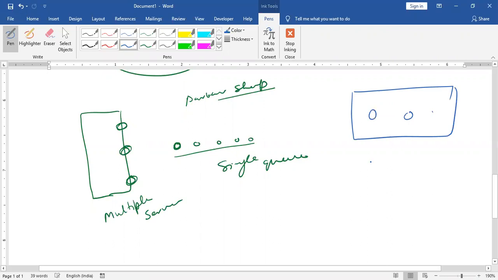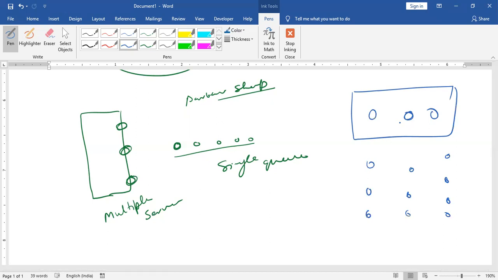Multiple server and multiple queue, right? If we're talking about McDonald's, the reservation system, or a big branch of a bank, you can see, and if we're talking about the petrol pump also, you can see there are multiple servers and multiple queues. Every filling point has a different queue, right? But we are not going to discuss multiple server, multiple queue.